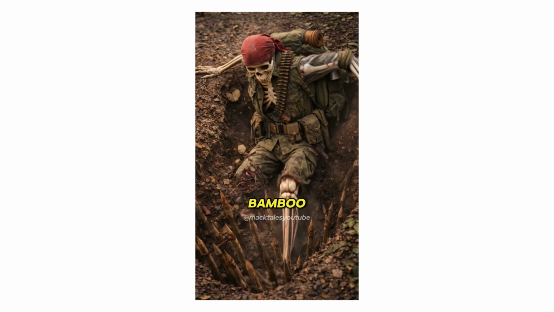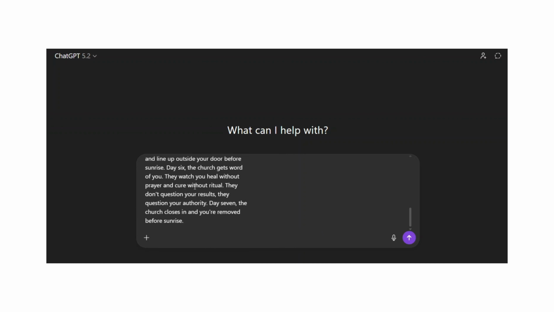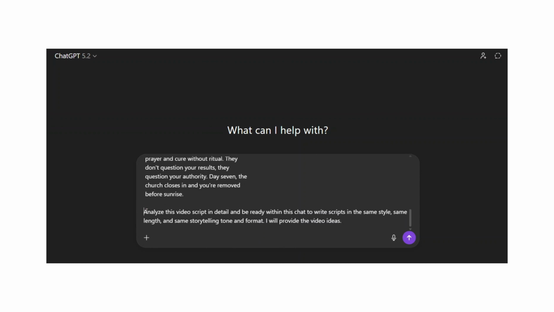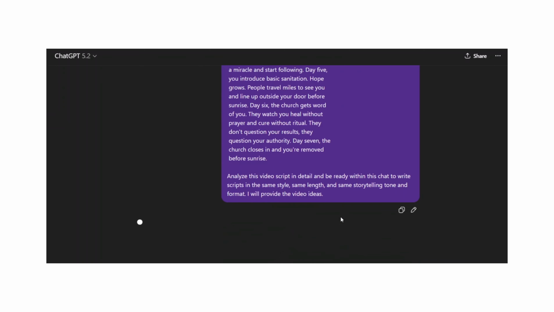First, copy the link of a video from one of your competitor channels and go to this website. Paste the link and extract the script. Then go to ChatGPT or another chatbot you like. Paste the script you extracted there and write this prompt. Analyze this video script in detail and be ready within this chat to write scripts in the same style, same length, and same storytelling tone and format. I will provide the video ideas.